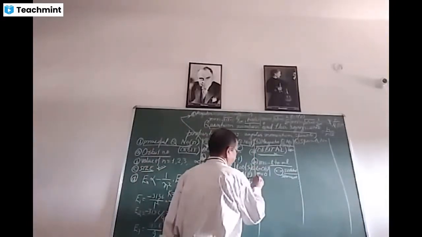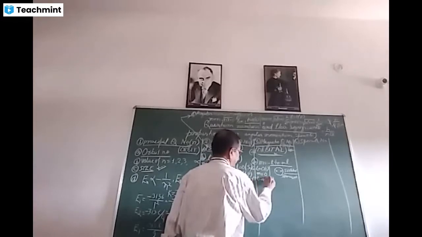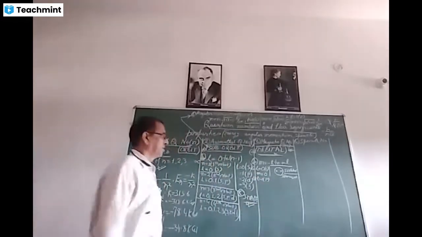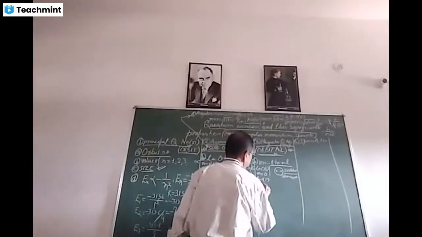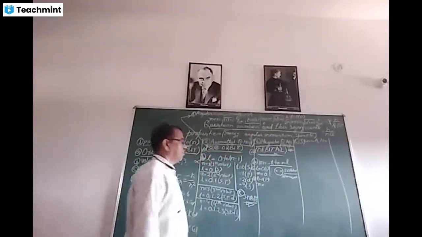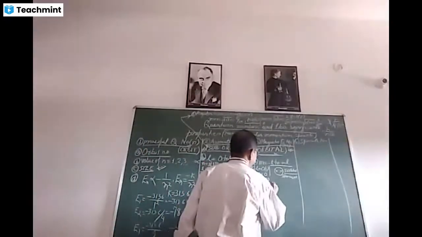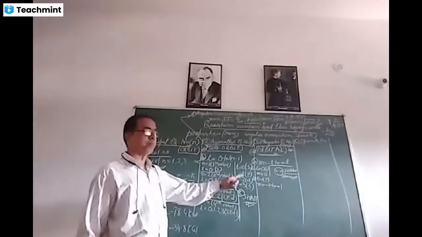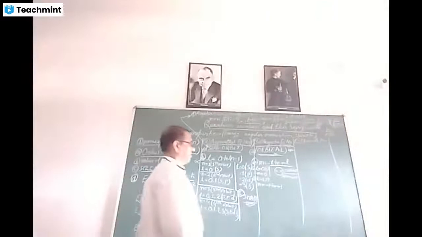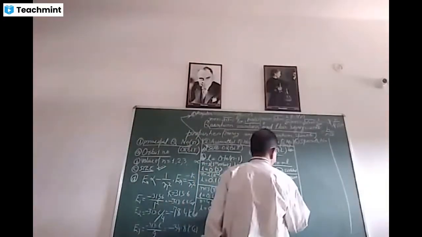For P, the value of L is equal to 1. It means that for P suborbit, the number of orbitals present will be equal to minus 1 to plus 1. Minus 1 to plus 1 means, on the number line, you find there is another number in between minus 1 and plus 1.